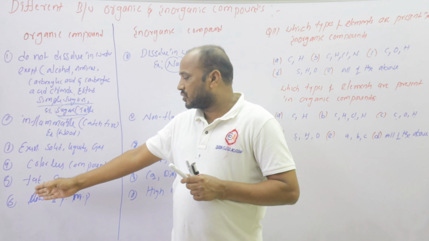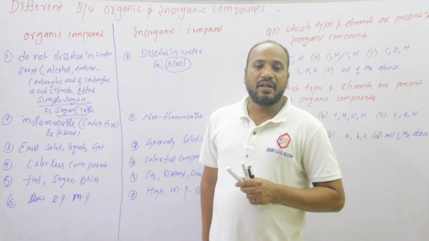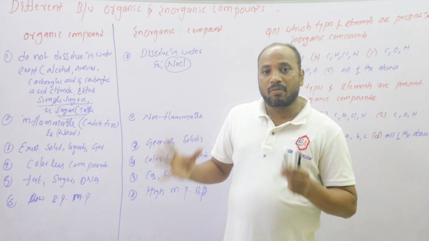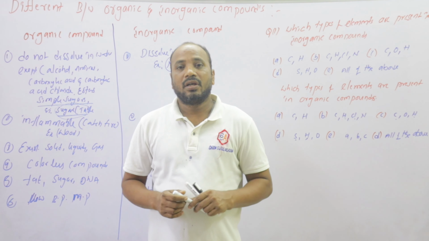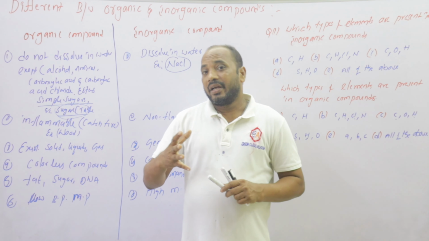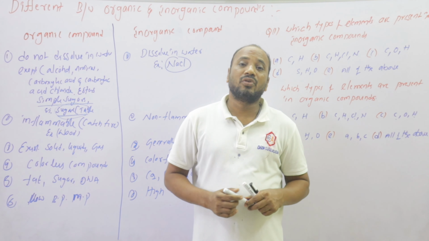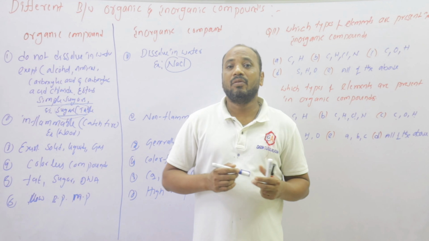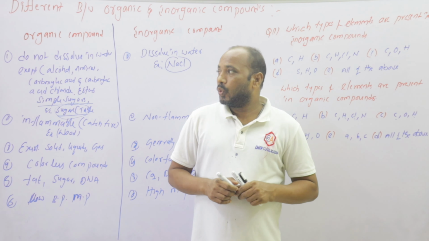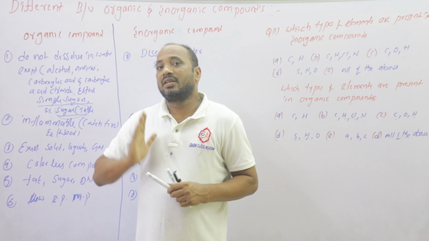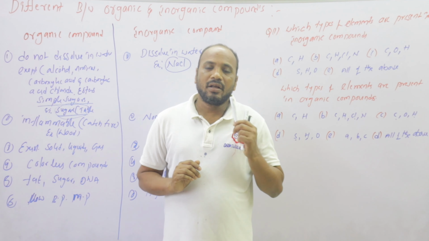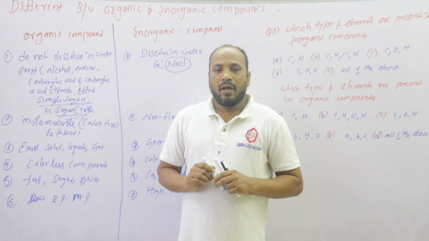Colorless is because organic compounds do not absorb the light, and inorganic compounds absorb the light and appear colored. Organic compounds are fat, sugars and DNA. Inorganic compounds are carbon dioxide, diamond and graphite. Organic compounds have low boiling point and melting point, and inorganic compounds have high melting point and boiling point. So this is the difference between organic and inorganic compounds.